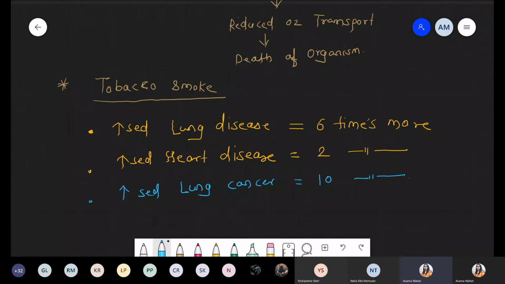So should I continue with the control? Yes. Yes or no? Okay, Hiba.